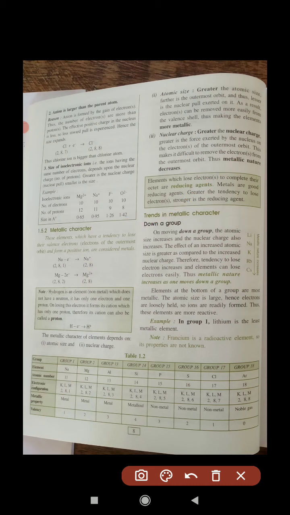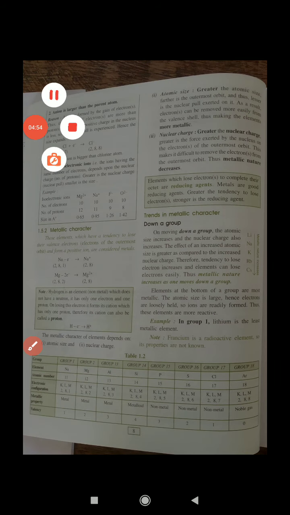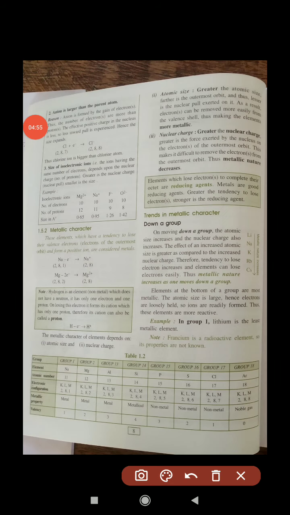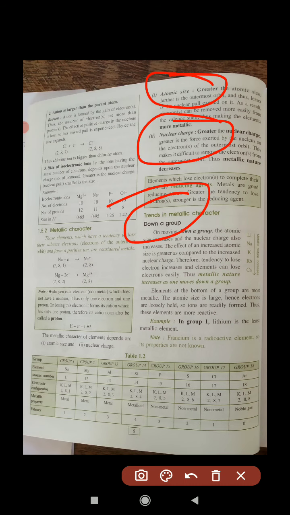But the effect of atomic size is greater compared to the increased nuclear charge. So down the group, if we compare atomic size and nuclear charge, atomic size is more preferable. That's why down the group metallic character increases, as atomic size increases, meaning more metallic.